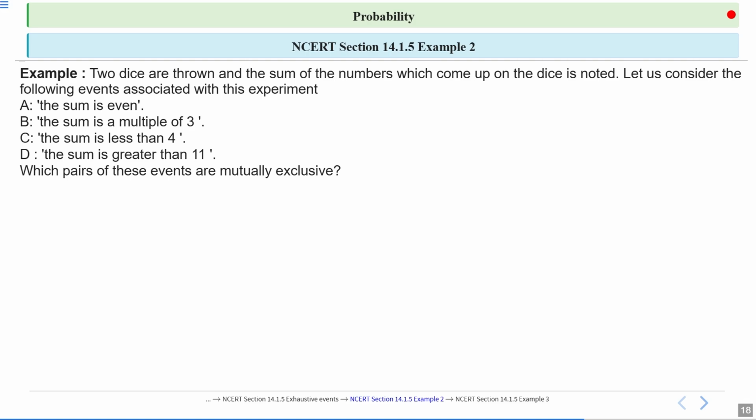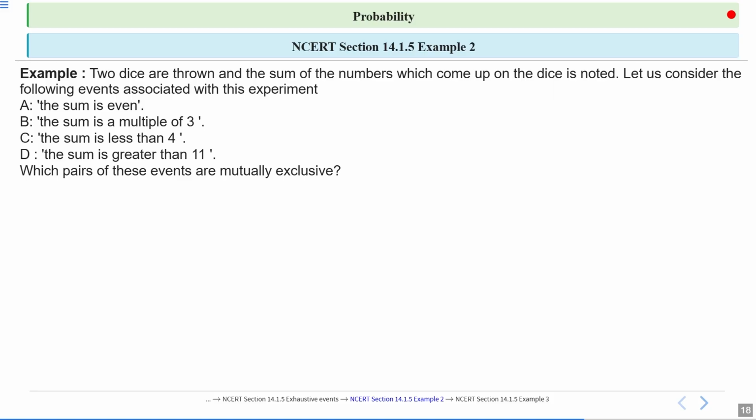B is the event the sum is a multiple of 3. C is the event the sum is less than 4. And D is the event the sum is greater than 11. Which pairs of these events are mutually exclusive? You have to find pairs of these events which are mutually exclusive.